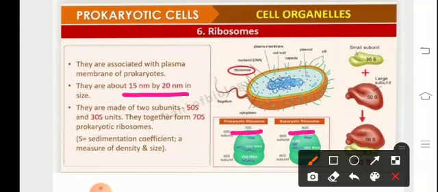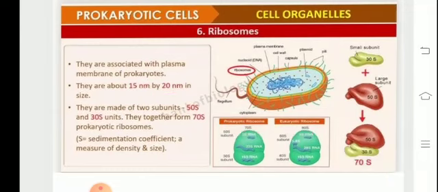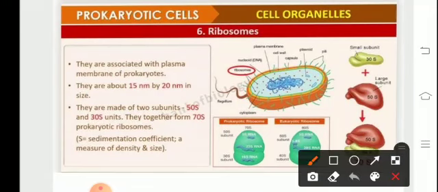By a centrifugation technique, it was deciphered that the ribosome consists of two subunits, one smaller and the other larger. In prokaryotes, the 70S ribosome comprises a larger 50S and a smaller 30S subunit. In eukaryotes, it comprises a larger 60S and smaller 40S subunit, as can be seen over here.